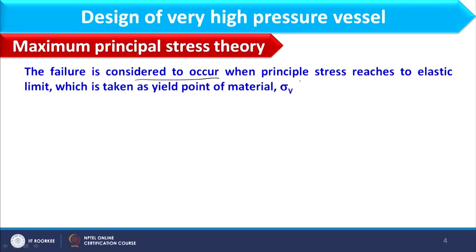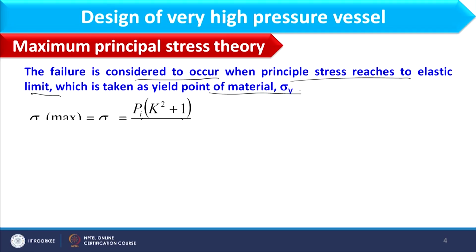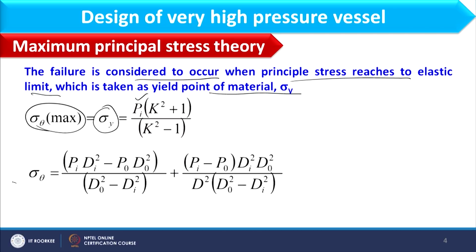According to this theory, failure is considered to occur when the principal stress reaches the elastic limit, which is taken as the yield point of the material. We can obtain that through a simple tension test for that particular material. Here is the expression for maximum principal stress. If you remember, this is nothing but the hoop stress, and it would be maximum at the inner radius of the vessel, and it would be equal to sigma y, because we are considering that as the yield point of the material. It is equal to sigma y times k squared plus 1 by k squared minus 1.